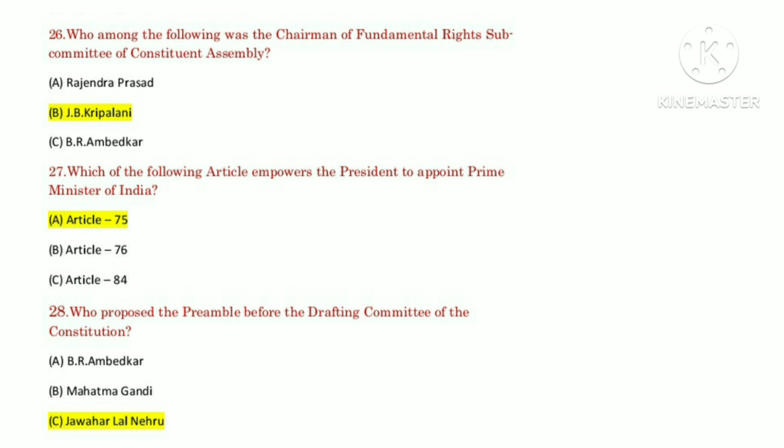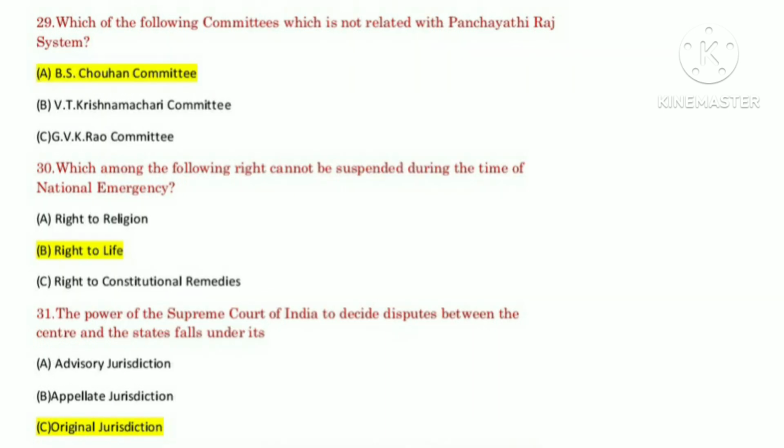Question number 27. Which of the following articles empowers the President to appoint the Prime Minister of India? Answer: Article 75. Question number 28. Who proposed the preamble before the drafting committee of the Constitution? Answer: Jawaharlal Nehru. Question number 29. Which of the following committees is not related to the Panchayati Raj system? Answer: B.S. Chauhan Committee.